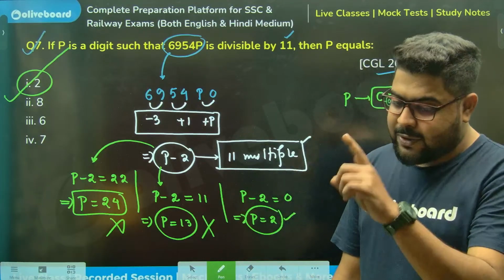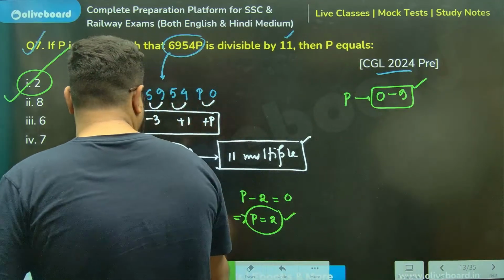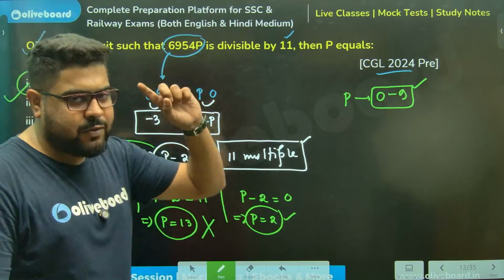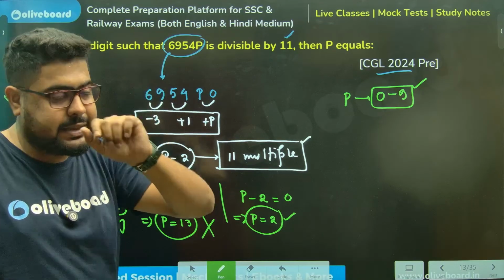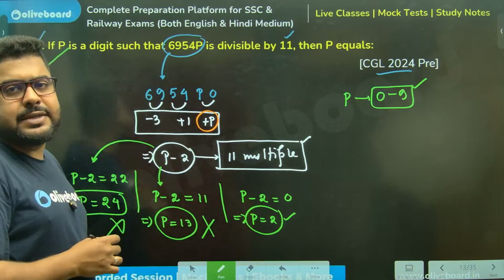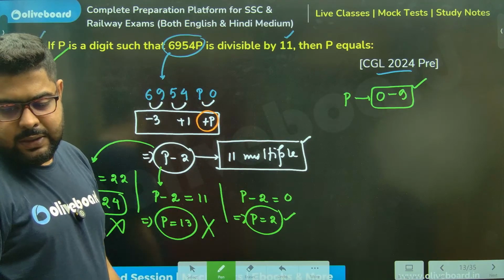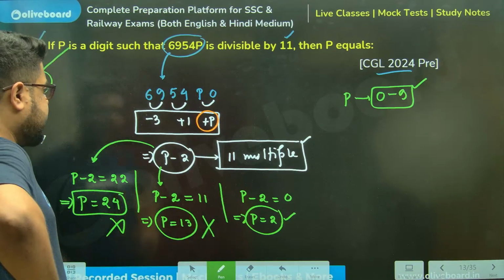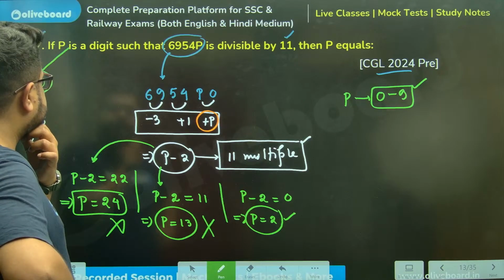Okay, yes, 9 also, perfect. Now again, you guys have raised a very, very good point here. Please understand. If you are not sure how Ashish told us, sir, it can be 9. Please understand this. Because I do not know this P minus 0 thing. Because I do not know this P, because 0 is not there, it cannot be negative.